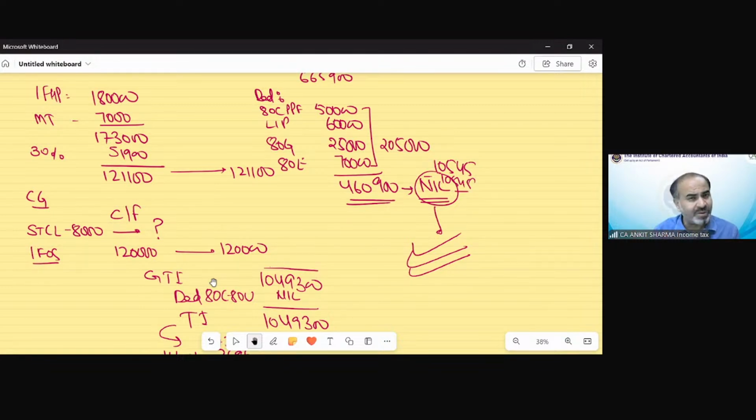We have solved the May 2024 question. We have solved the November 23 question. Then we will now solve the MTP and RTP questions also. And you will realize that yes, the compulsory question is not as difficult as we feel when students talk about it, that the compulsory question of income tax is very difficult to solve. It's not like that. It's the wrong approach.